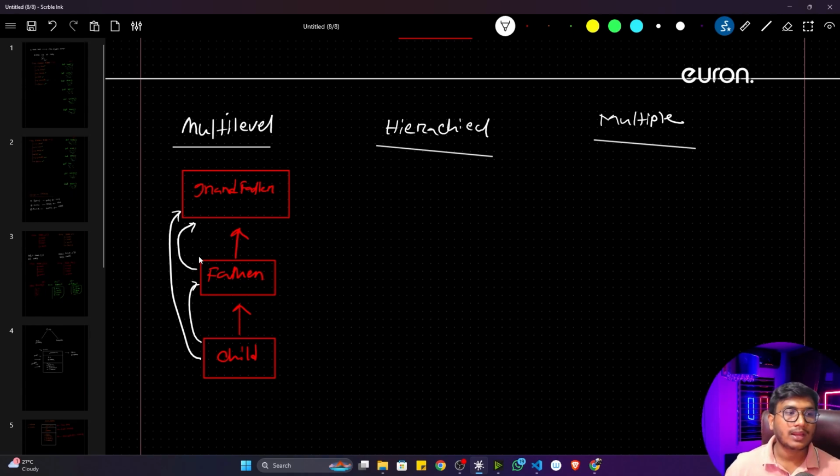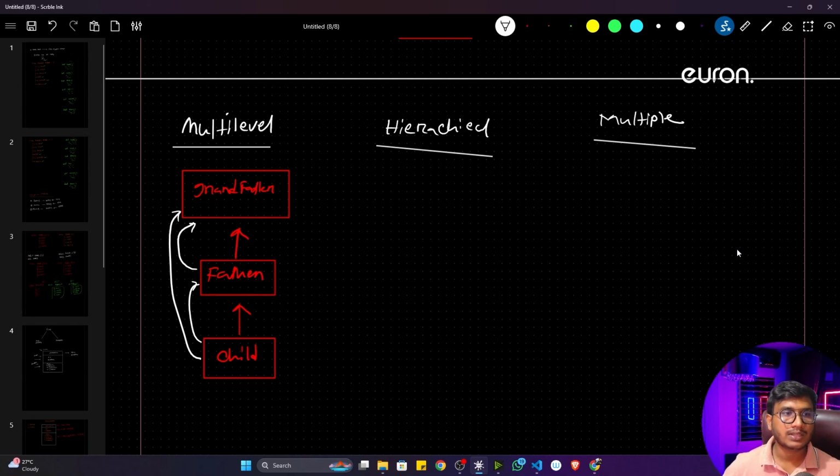And it's not that you will only take grandfather, father, and child. You can also go beyond grandfather, and so on. Any number of times you can take, but you don't actually need to go to that much depth. 3 to 4 levels I think is fine.